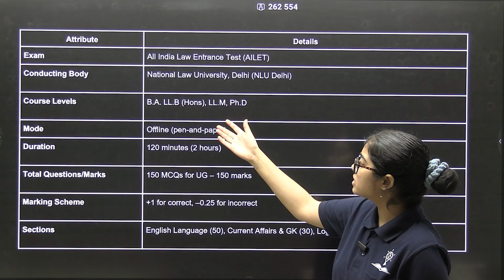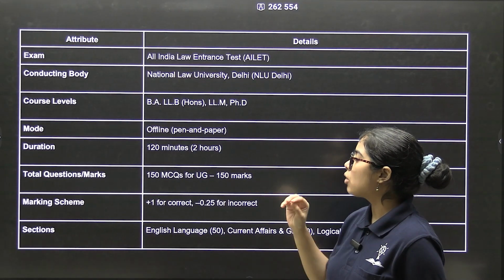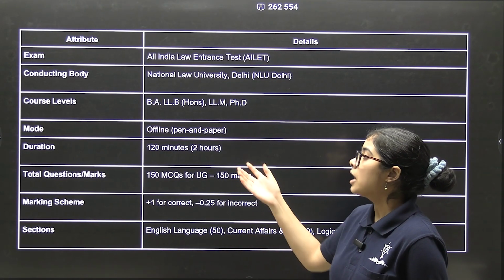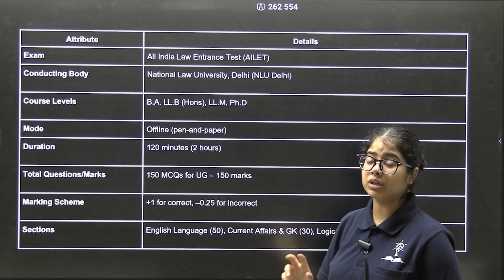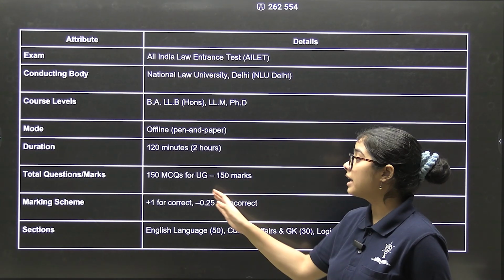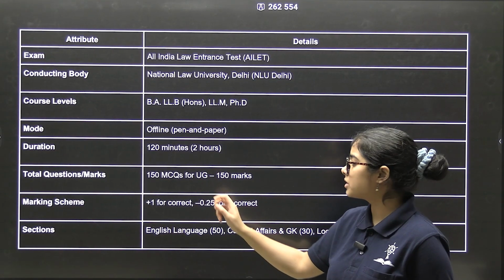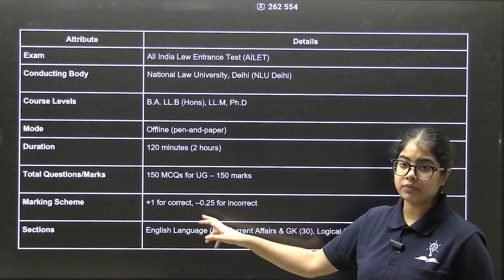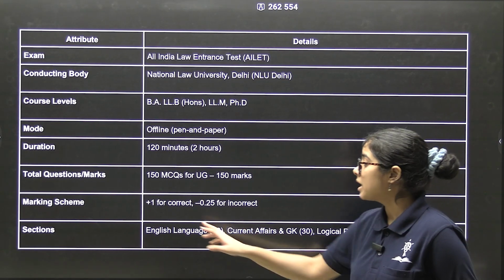The course it offers is BA LLB, LLM, and PhD. The mode is offline, pen and paper. The duration of the exam would be 120 minutes. But the total number of questions is going to be 150 questions. So 120 minutes, but 150 questions. Then the marking scheme for the same is +1 for correct and minus 0.25 for every incorrect question.